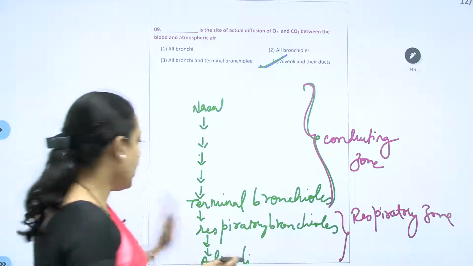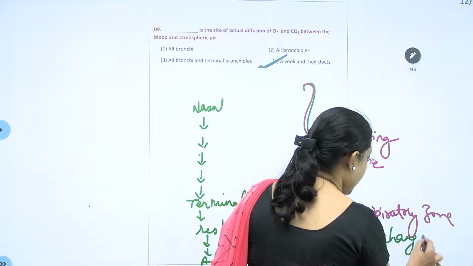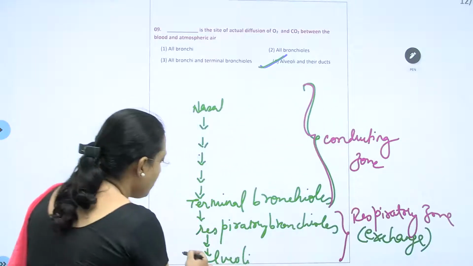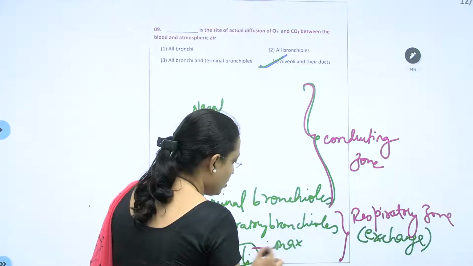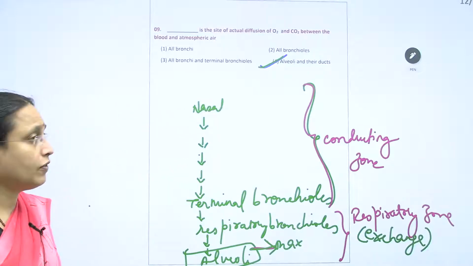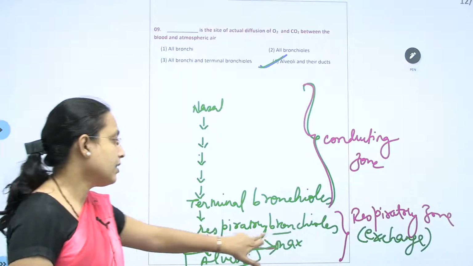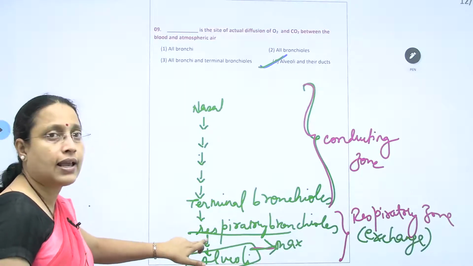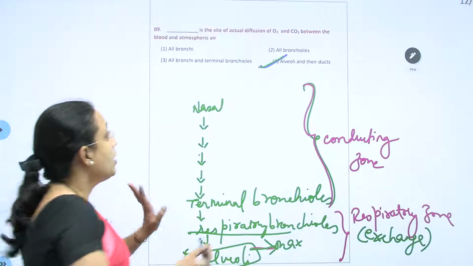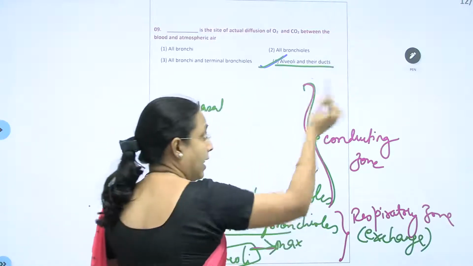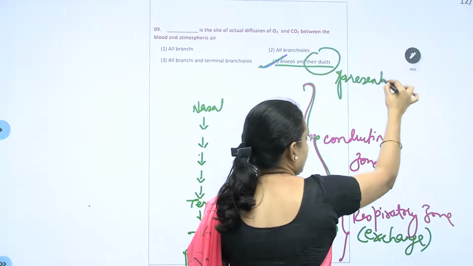Now exchange can occur in which part? The respiratory zone. Out of this, maximum exchange is going to occur in the alveoli because the walls are very thin there. But very little exchange can occur in the bronchioles and the alveolar ducts. Further after the alveolar duct come the air sac and alveoli. So it is given as alveoli and their ducts, meaning the ducts present in which zone?